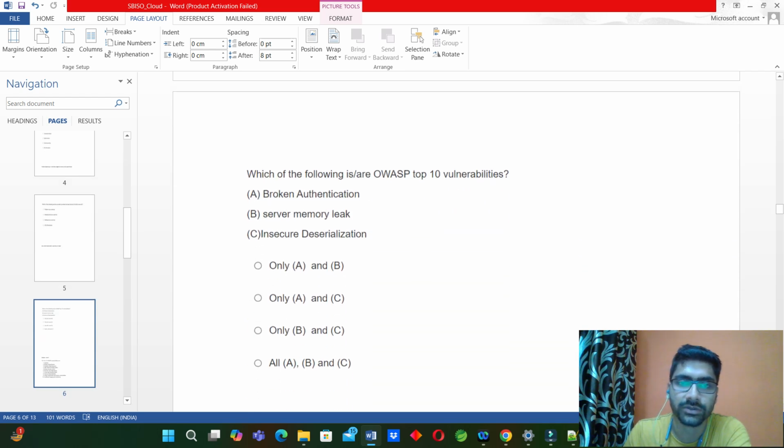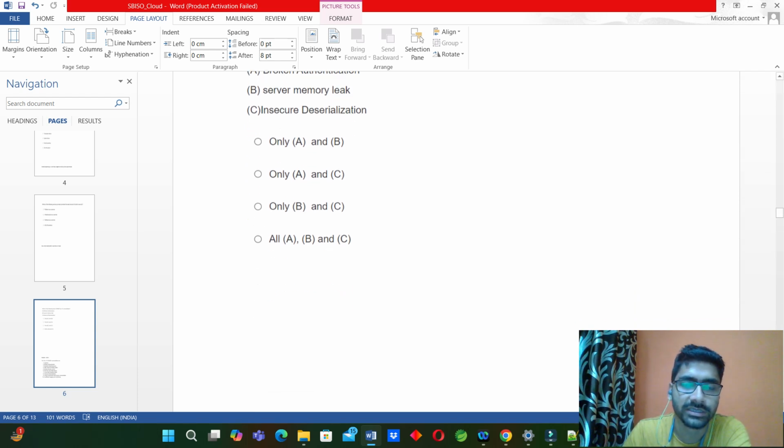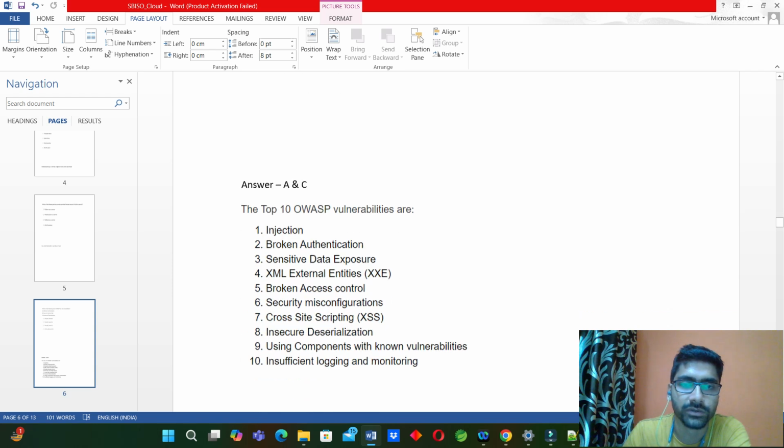Which of the following is or are OWASP top 10 vulnerabilities? Broken authentication, server memory leak, insecure deserialization. Options are different combinations like A, B, AC, BC, or all ABC. Here the answer will be broken authentication and insecure deserialization. For answering this, you should remember the OWASP top 10 vulnerabilities.